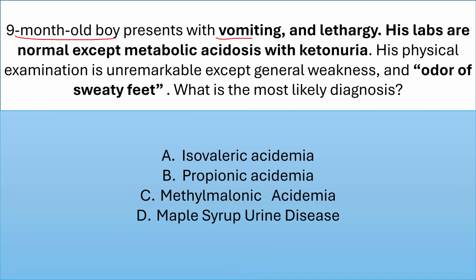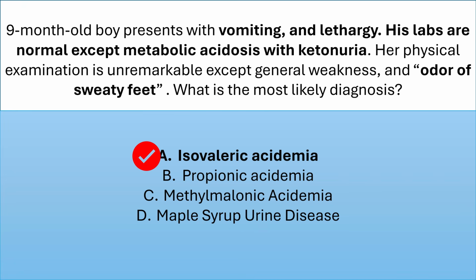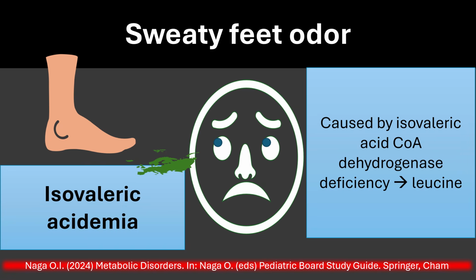A 9-month-old boy presents with vomiting and lethargy. His labs are normal except metabolic acidosis with ketonuria. His physical examination is unremarkable except general weakness and odor of sweaty feet. What is the most likely diagnosis? Isovaleric acidemia, propionic acidemia, methylmalonic acidemia, maple syrup urine disease. The answer, isovaleric acidemia. The key words here: metabolic acidosis and ketonuria plus odor of sweaty feet. Sweaty feet odor is a key word for isovaleric acidemia.